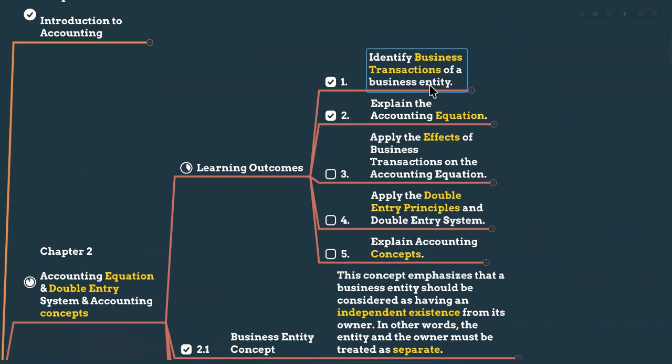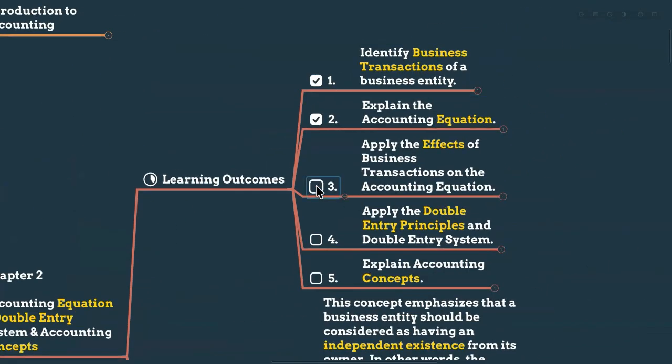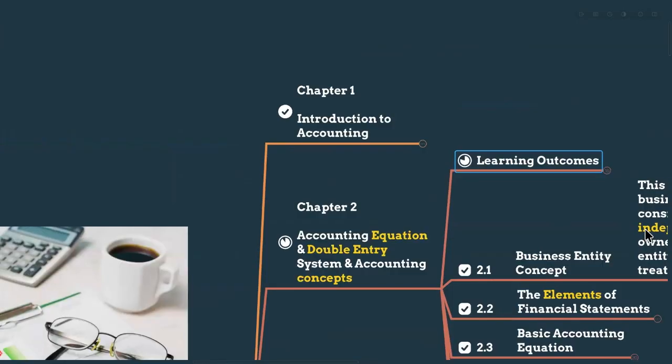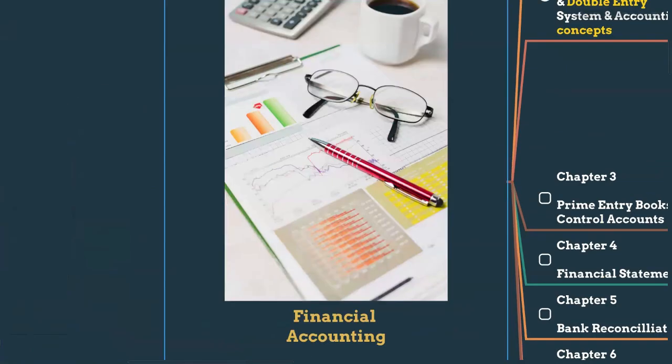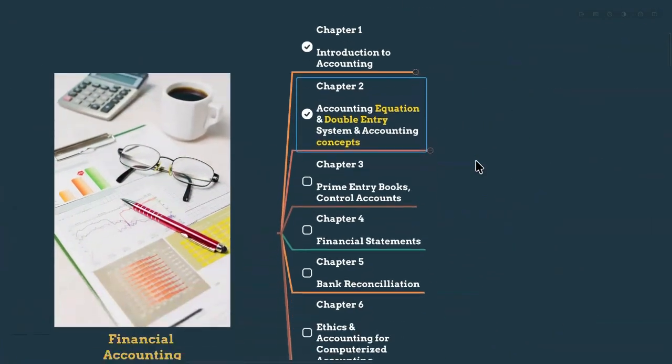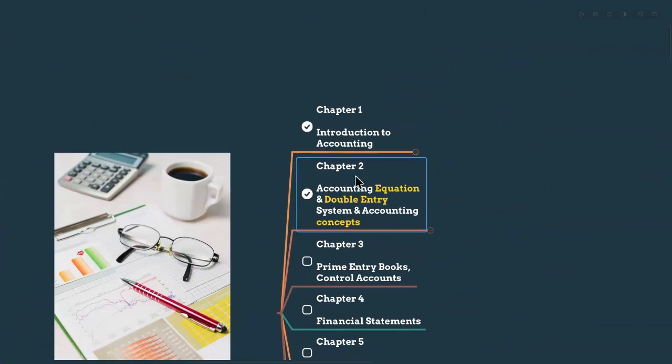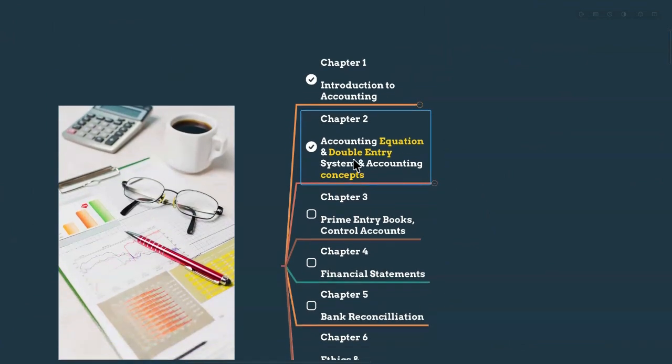So my dears, I have covered all the learning outcomes, but we have to do the past papers to apply our learning, right? It means to apply the effects of business transactions and apply the double entry system. We have to do the questions, but theoretically, I have explained all the accounting concepts also. In theoretical form, I have completed chapter 2. We have to do the questions from chapter 1 and chapter 2. Then it will make more sense to move to chapter 3. Without doing the questions from chapter 1 and chapter 2, you will get frustrated and you are not going to refresh your knowledge. Then it will be a problem, right?